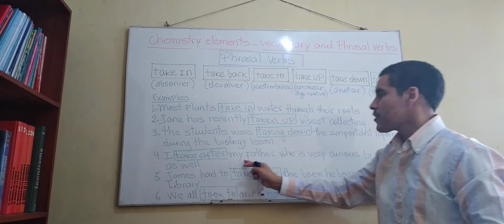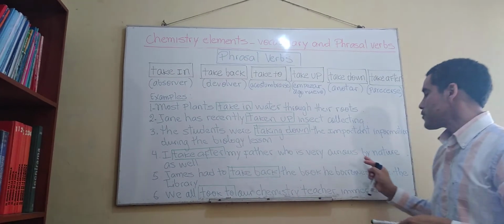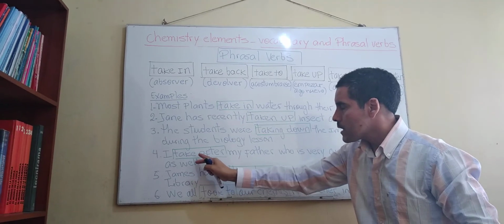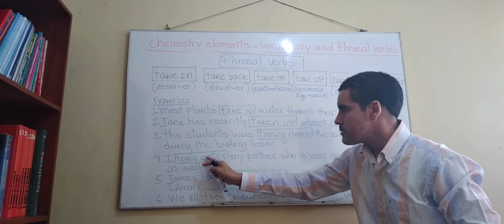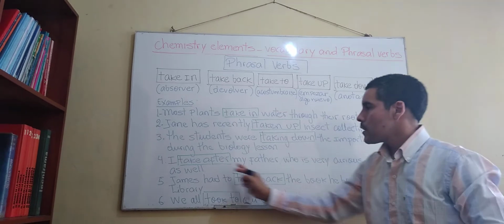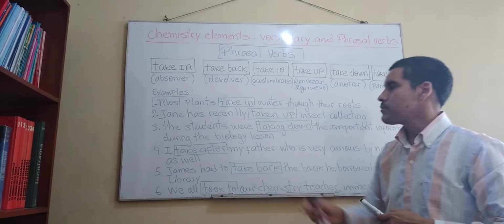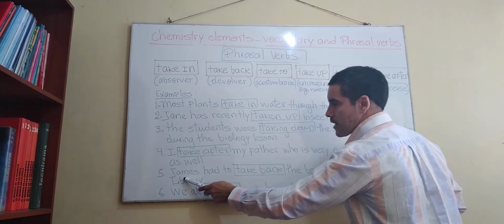Well, let's continue with example number 4. I take after my father, who is very curious by nature as well. Aquí tenemos nuevamente el verbo frasal en simple present tense, ¿no? En tiempo presente simple. Porque bueno, la oración me da a entender de que el tiempo que debo usar es simple present tense.